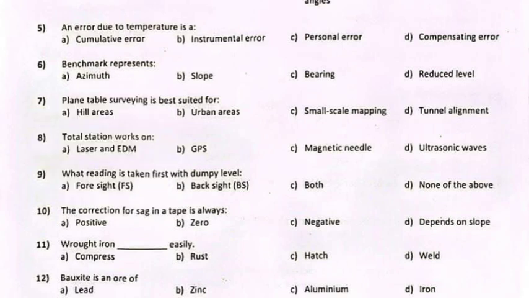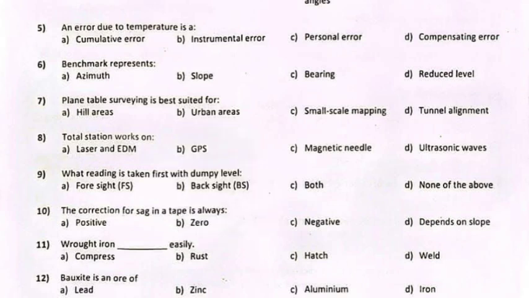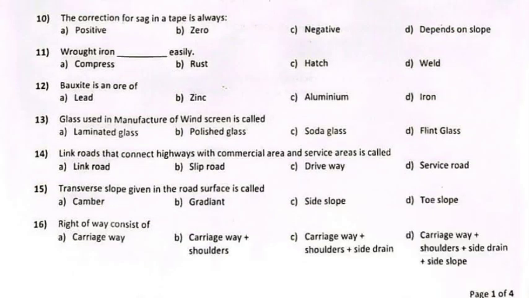Question 9. What reading is taken first with dumpy level? Answer: B. Backsight, BS. Question 10. The correction for sag in a tape is always. Answer: C. Negative. Question 11. Wrought iron, blank, easily. Answer: D. Weld. Question 12. Bauxite is an ore of. Answer: C. Aluminium.